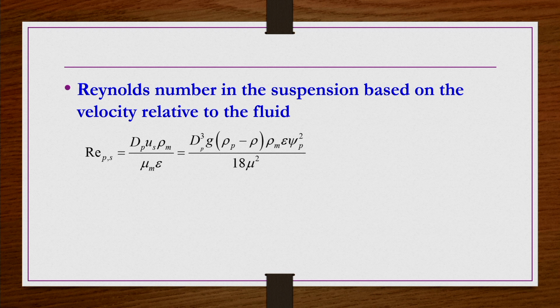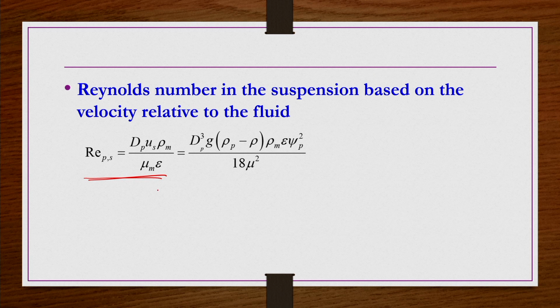Okay. Now similarly, the Reynolds number, in the suspension we have this Reynolds number. If you substitute here US, whatever expression we got, US is nothing but UT multiplied by epsilon square psi p, and UM and rho m also you substitute accordingly, then simplify, you will get this expression.